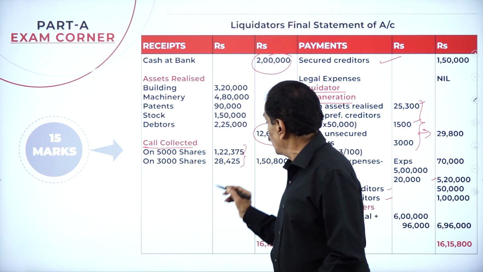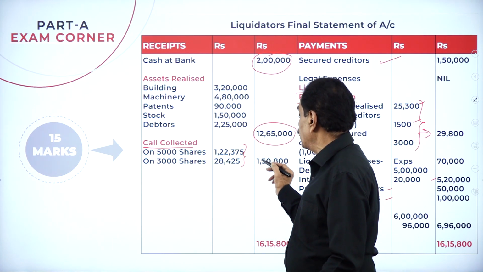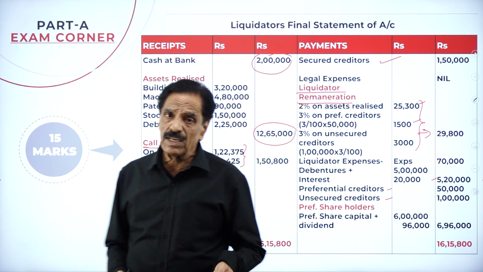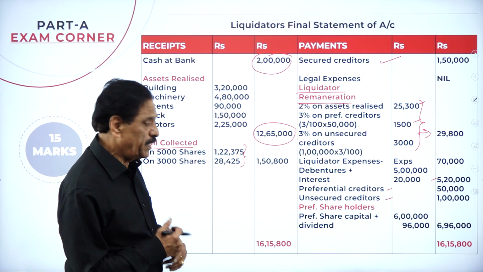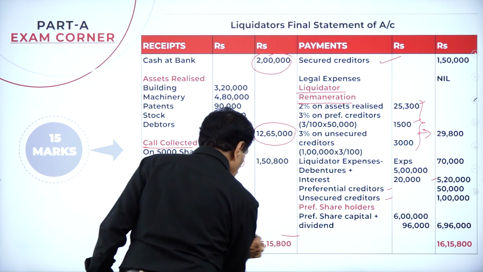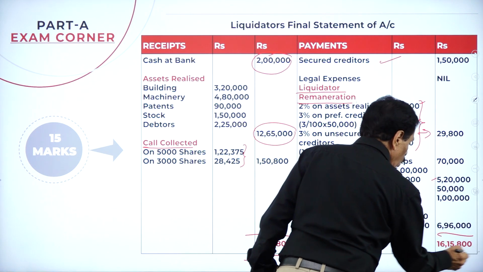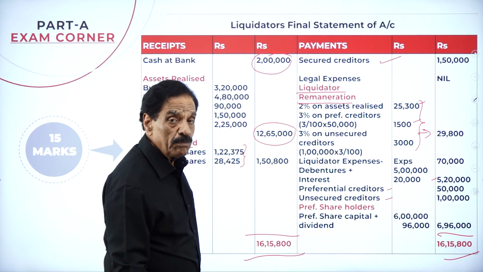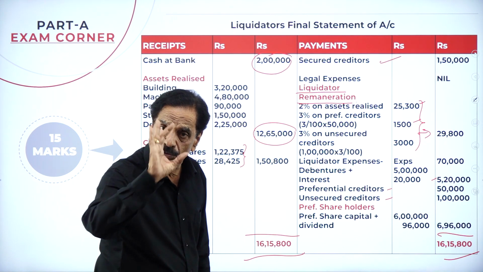How much money? 1,22,375 on the 5,000 shares and 28,425 on the second shareholder, to make them equal, the deficiency of 1,50,800. Both sides will tally at 16,15,800. Hope you understand. But it should be in the order of payment only.